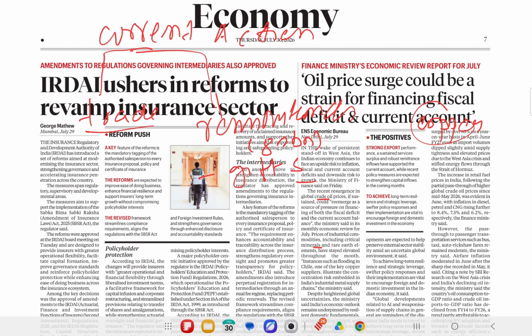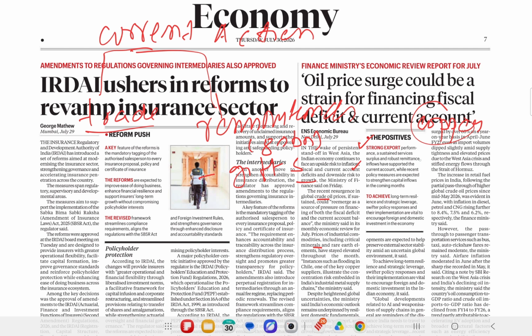So what positives does the report mention? Strong export performance, a sustained services surplus, and robust remittance inflows have supported the current account. Even though there is a trade deficit, where we are exporting fewer goods compared to what we import, in services we are net positive. Meaning, the amount of services we export is more than the amount of services we import. So in services, there is a net surplus.